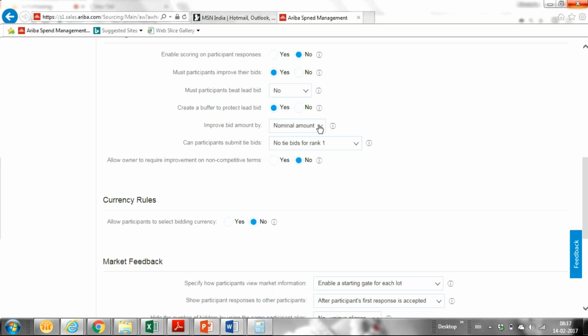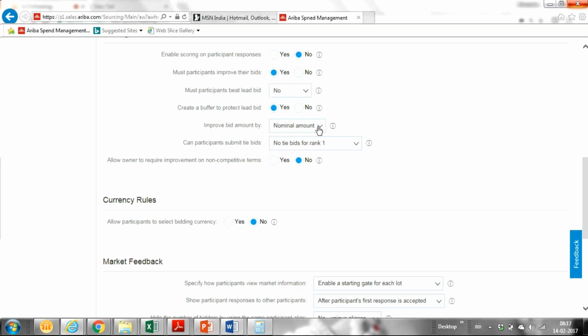Regarding the bid amount, when the project owner mentions the bid amount to be increased by a nominal amount, what does that mean? The supplier cannot play games with a difference of 0.01 cents or something like that. Instead, he has to increase or decrease his bid by a nominal amount.